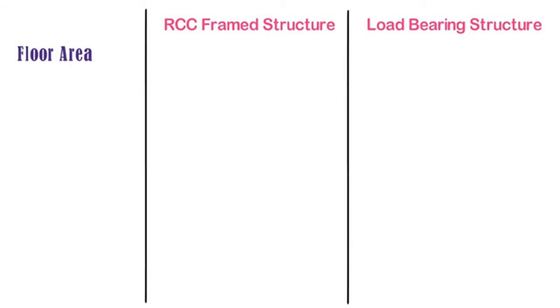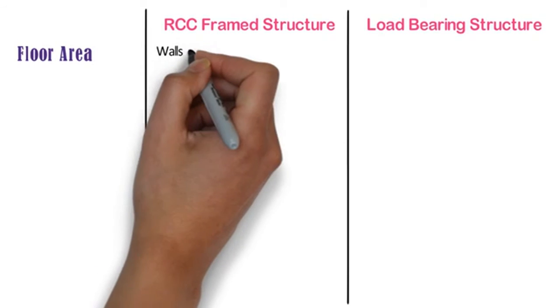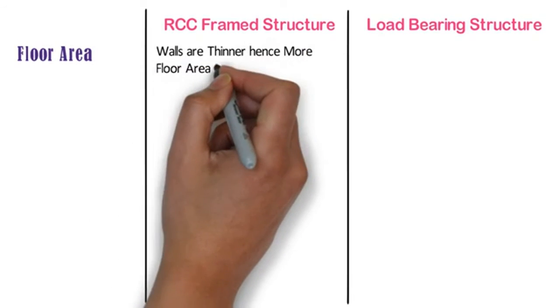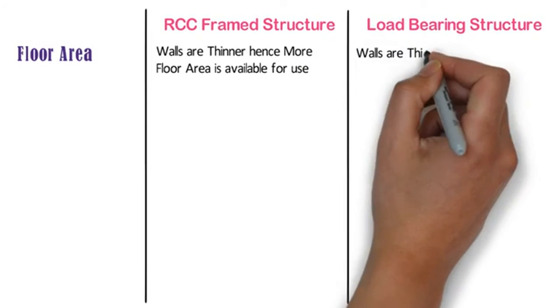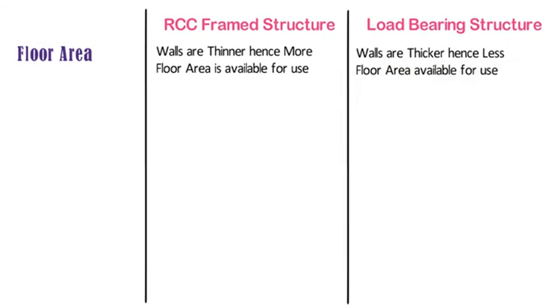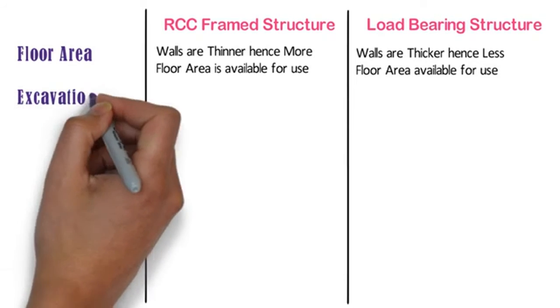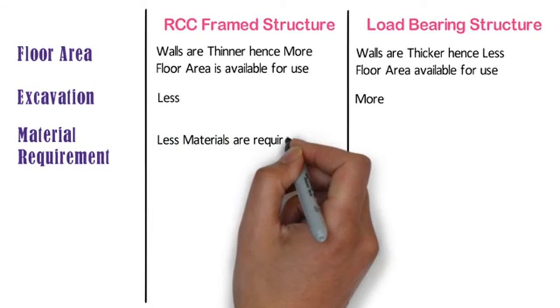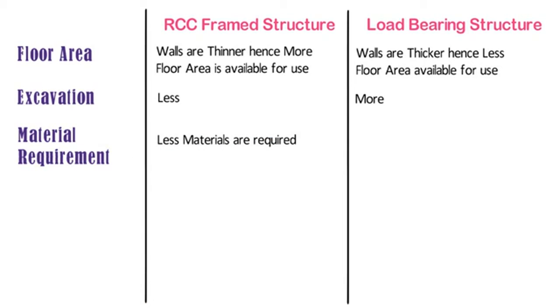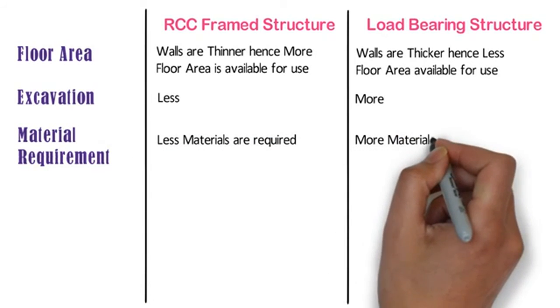Floor area. In case of RCC frame structure, walls are thinner, hence more floor area is available for use. But in case of load-bearing structure, walls are thicker, hence less floor area is available for use. Excavation. Excavation required for construction of RCC frame structure is less, whereas excavation required for construction of load-bearing structure is more. Material requirement. Less materials are required for constructing RCC frame structure, whereas more materials are required for constructing a load-bearing structure.